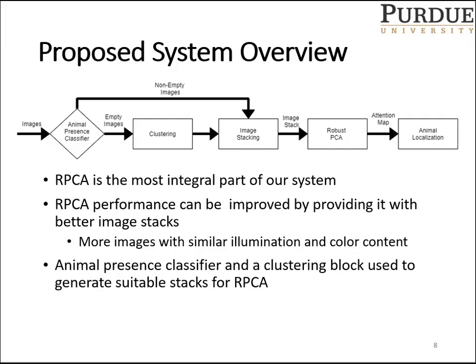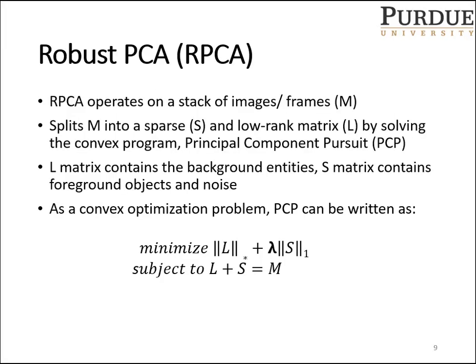But how did we get this idea? So first, I'd like to go over an overview of robust PCA. Robust PCA operates on a stack of images or frames. It then iteratively solves a convex program called Principal Component Pursuit that splits the stack of images into a sparse and a low rank matrix. The low rank matrix contains the background entities, while the sparse matrix contains the foreground objects and noise.